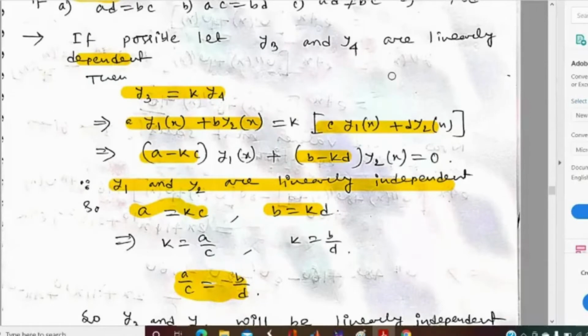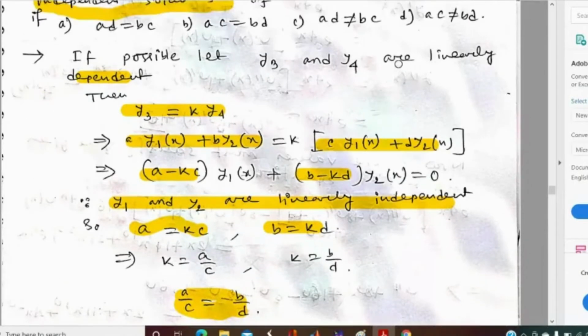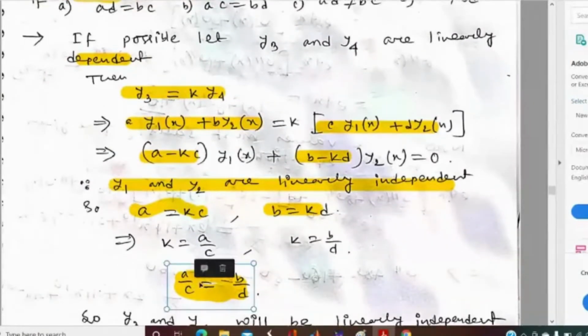What are we supposing? We are supposing that y3 and y4 are linearly dependent. If they are linearly dependent, then we get this condition, a by c equal to b by d, and we know that the contrapositive statement is always true.